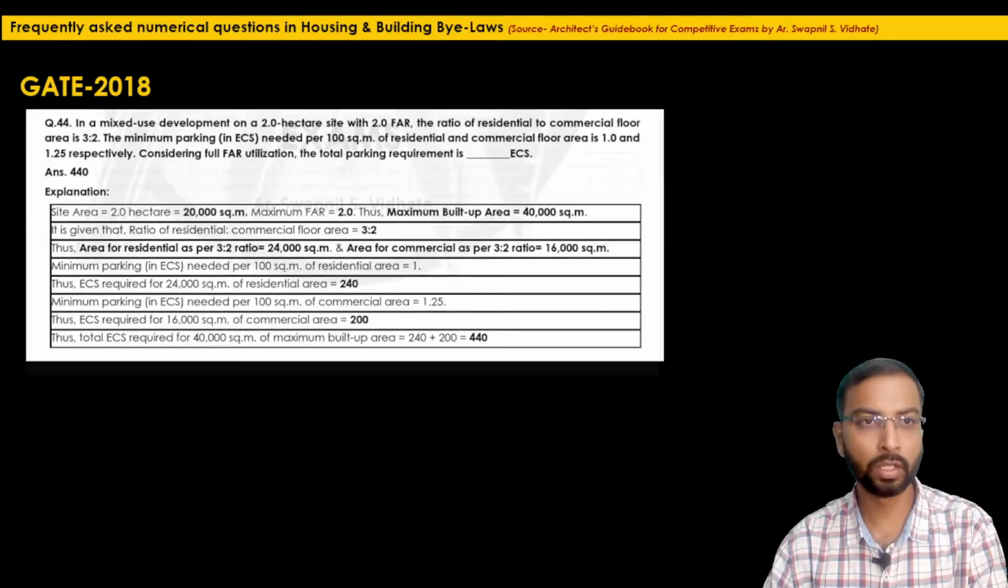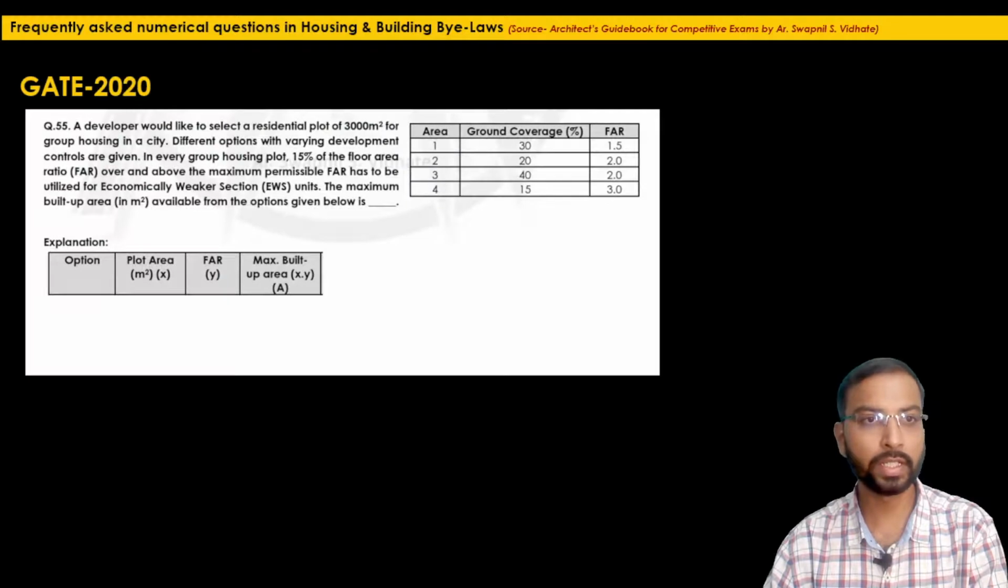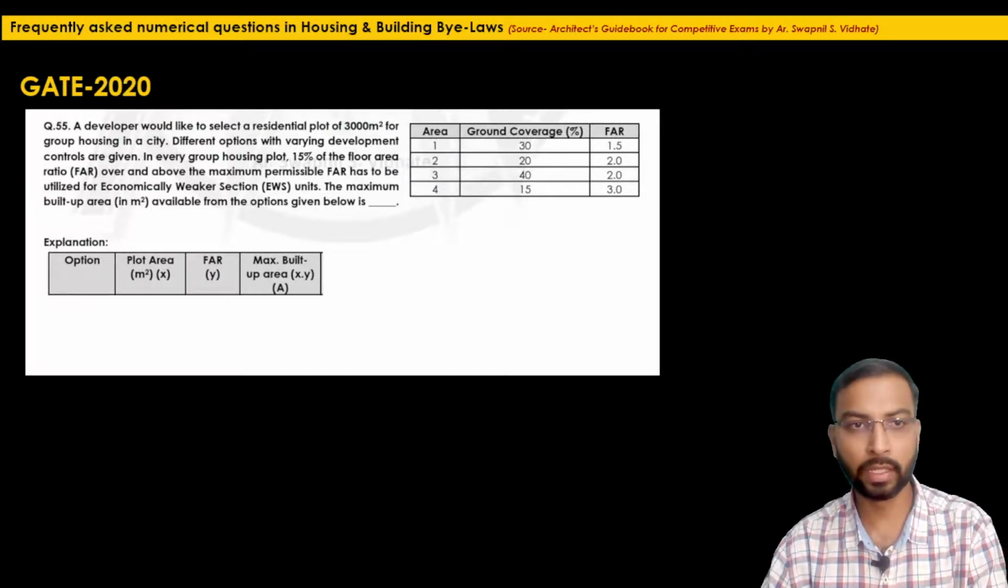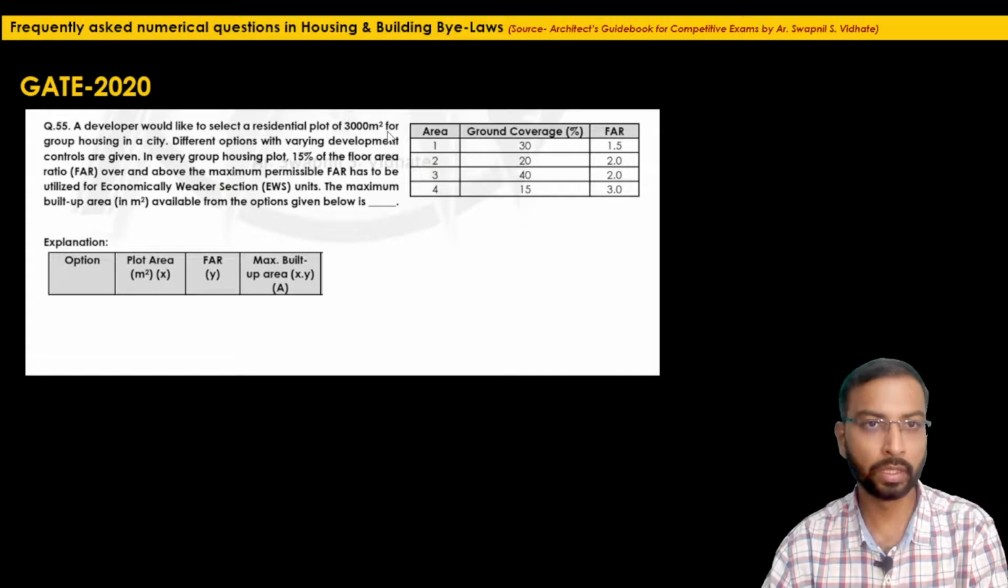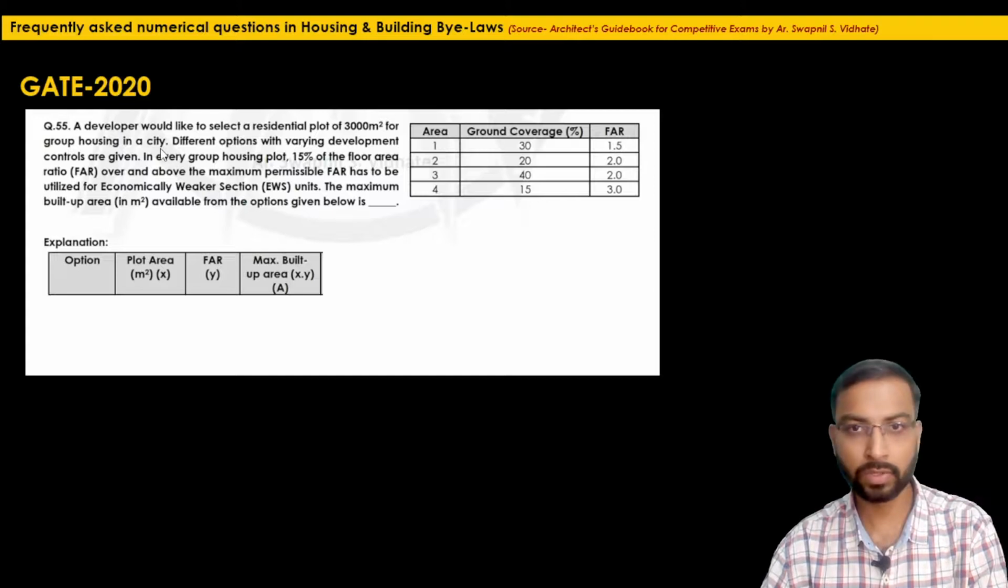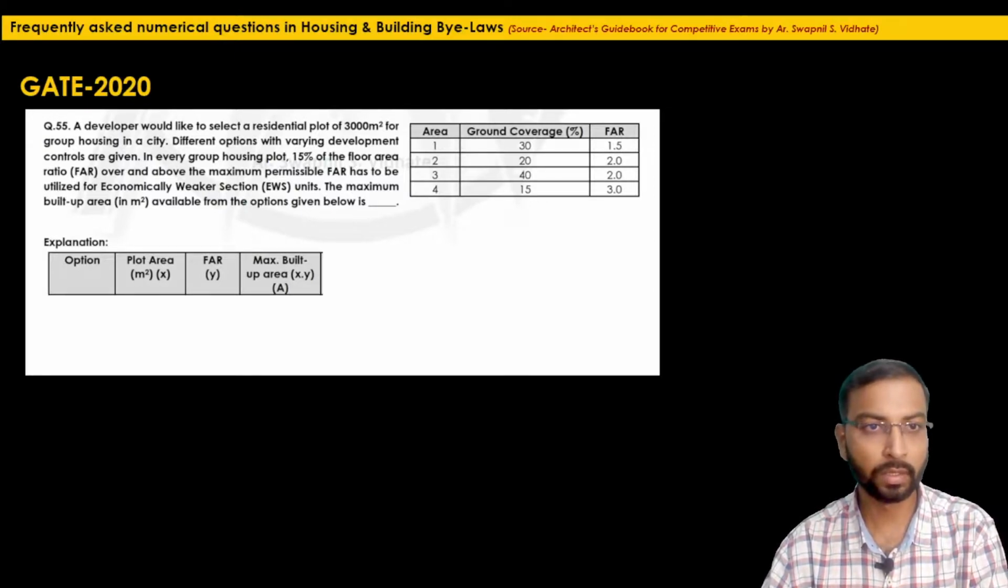Okay, let's go to the next question. It is from GATE 2020, the latest one. A developer would like to select a residential plot of 3000 meter square. Just write down this value. The plot is 3000 square meter for group housing in a society. That means it must have different income criteria. In the further information, they have mentioned that a few are EWS units.